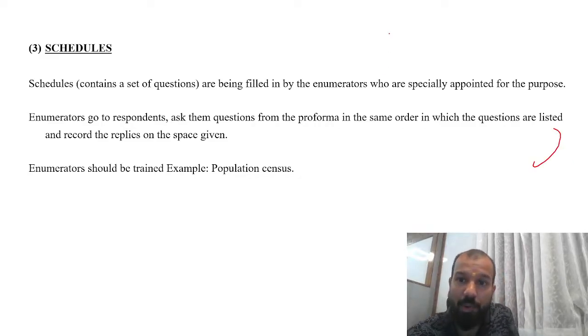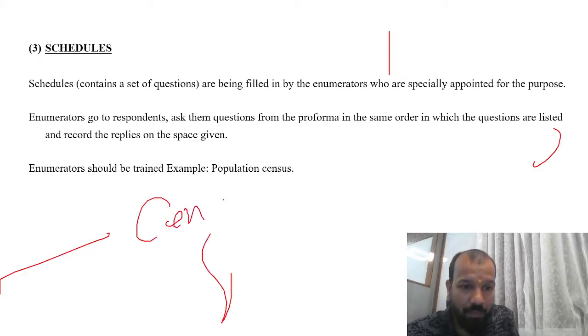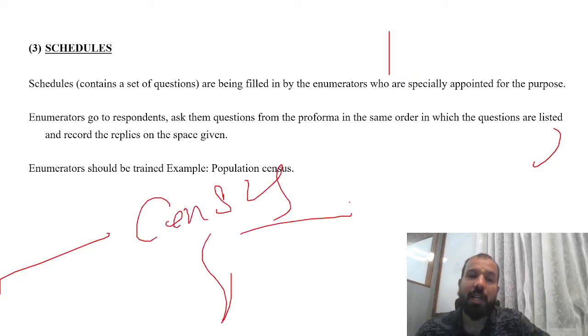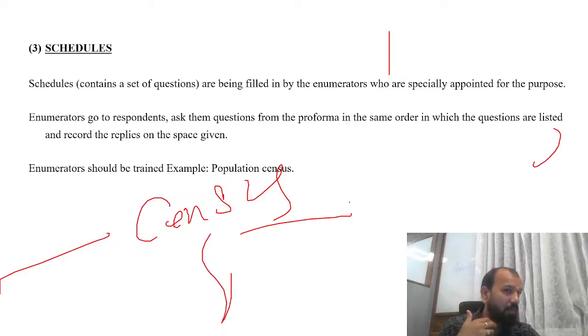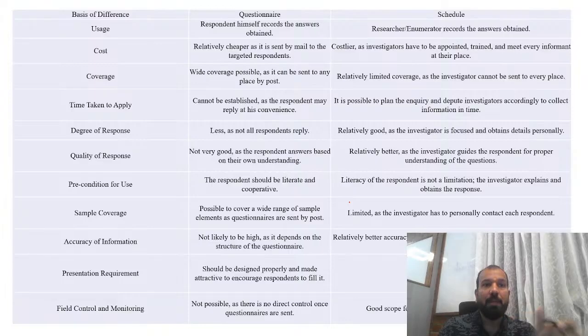The population census is an example of scheduling. Whenever they reach your place, they ask how many people are living in your house, whether you have a car, do you have a bike. This is an example of scheduling. Scheduling is time-taking and costly, but the information we fetch through scheduling is most appropriate as compared to the questionnaire. This is the basic difference you can understand between questionnaire and scheduling.